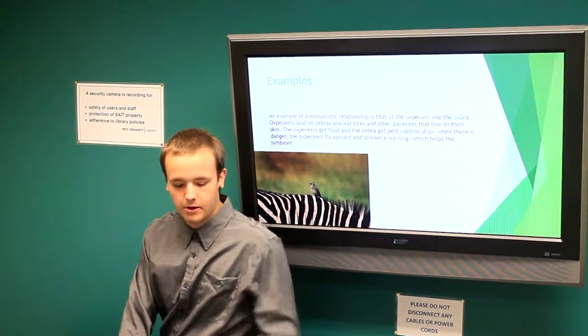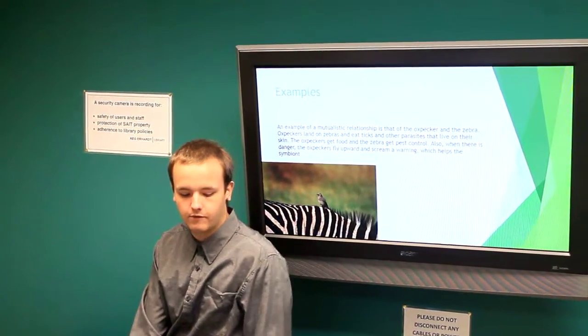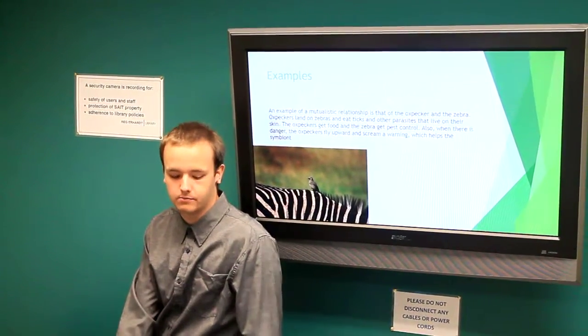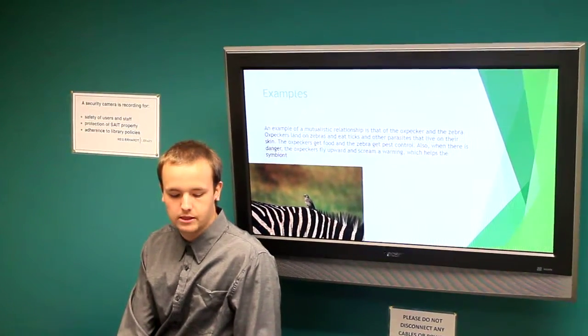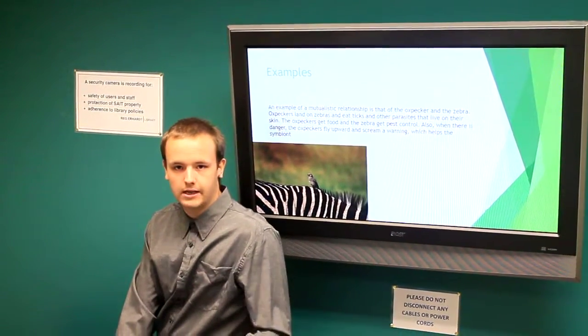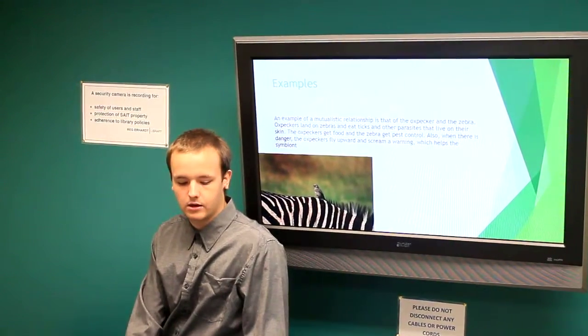And the neat thing about this one is that if the woodpecker senses danger, they'll fly straight upwards, making a scream or warning sound. So the zebra is able to take that and assess the situation for their own safety.